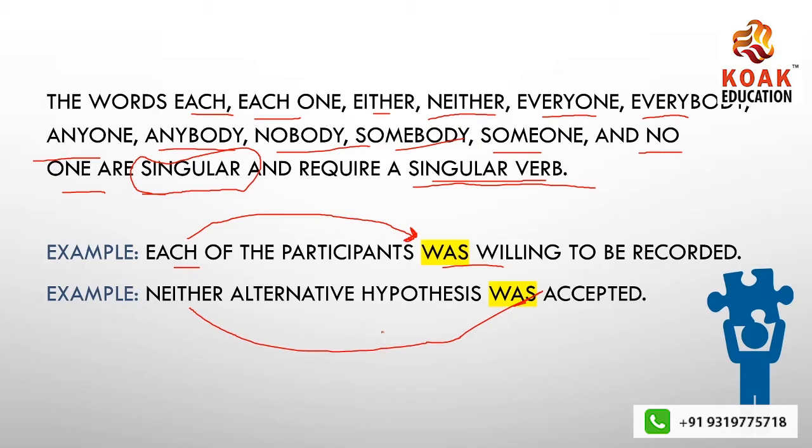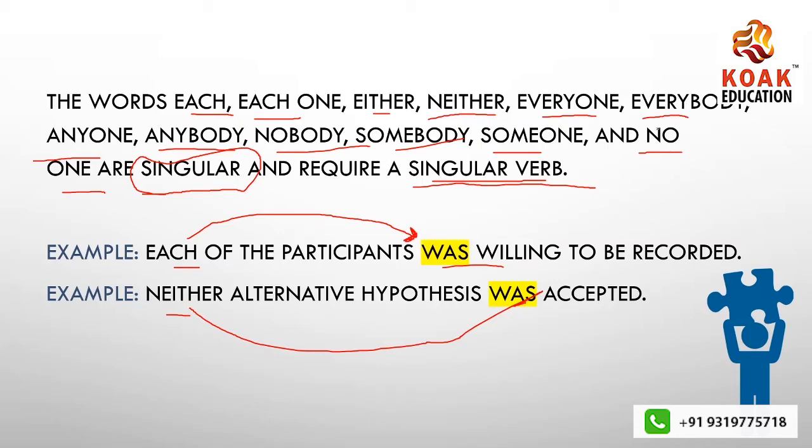See, we cannot say were. Here hypothesis is singular, neither itself. See, we're talking about neither, either, each, everyone, nobody. You use any of these words, they will take a singular verb. Wherever you see these words, make sure that you put them into use in singular concept or format. Okay, this is how we have to use them.